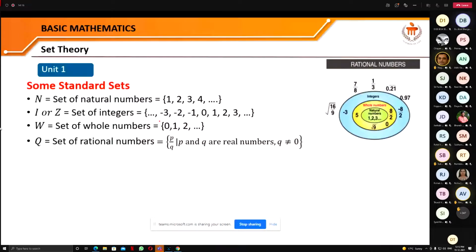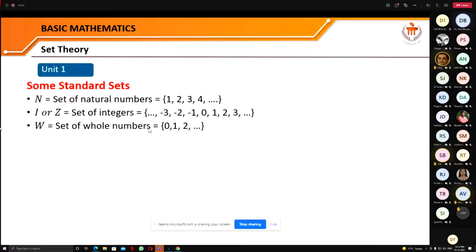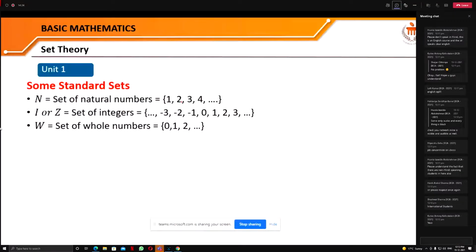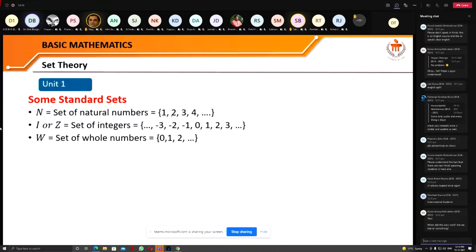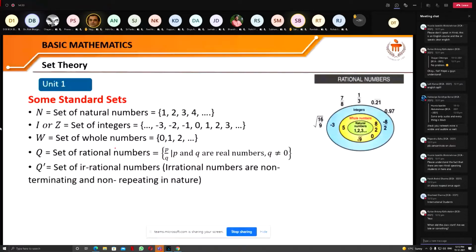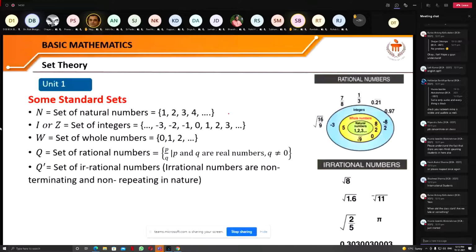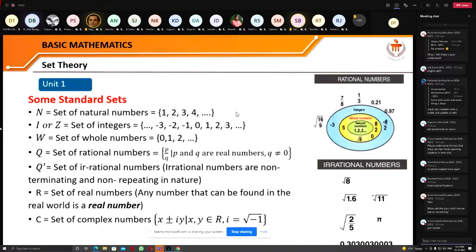And the next one is the set of whole numbers. How is this set of whole numbers different from the set of natural numbers? If we contain 0 also here, then this is representing the set of whole numbers. The set of rational numbers contains all the elements like p by q, where p and q are integers. We'll see what the real numbers are. Rational numbers are in the form of 1 by 2, 3 by 2, like that, where q, the denominator, is not equal to 0.